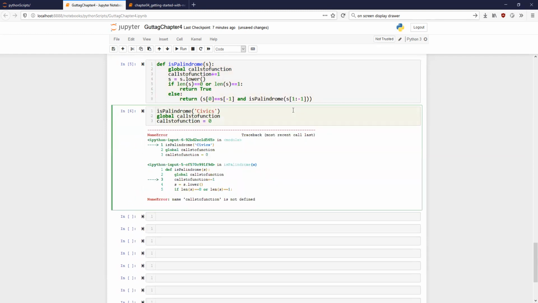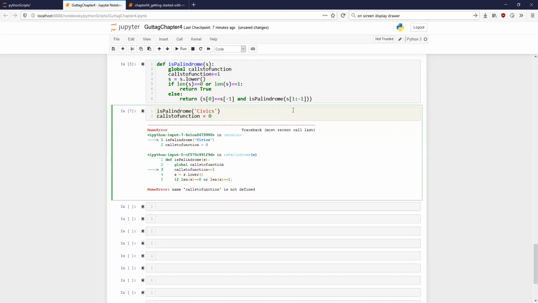So if I do this, calls_to_function is not defined. What do you mean? Do we have to assign some value first?